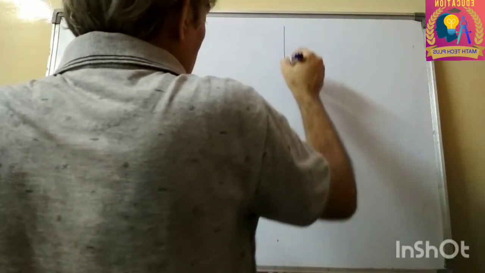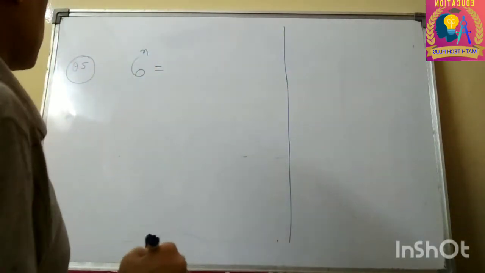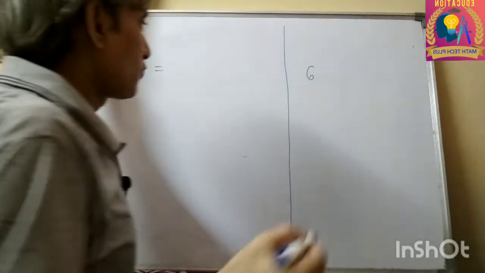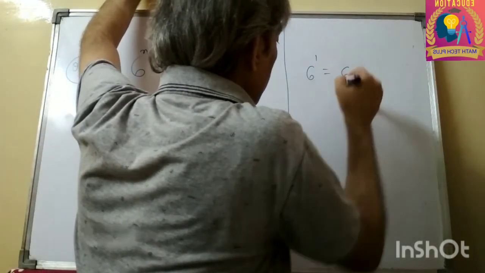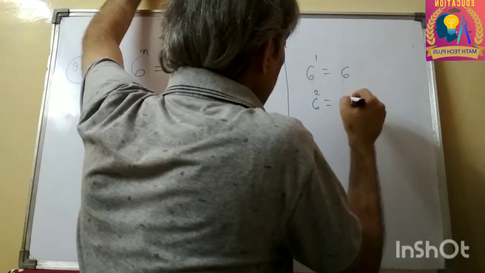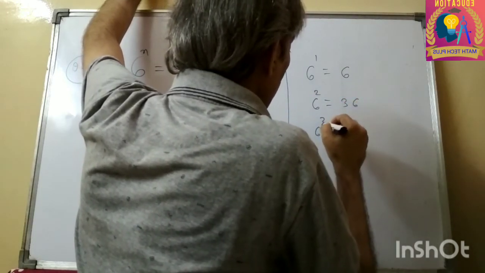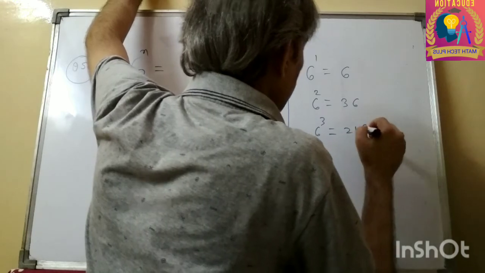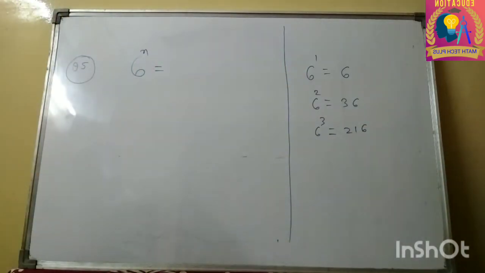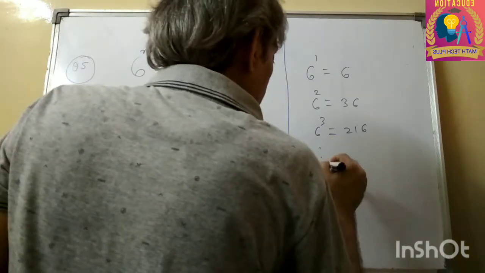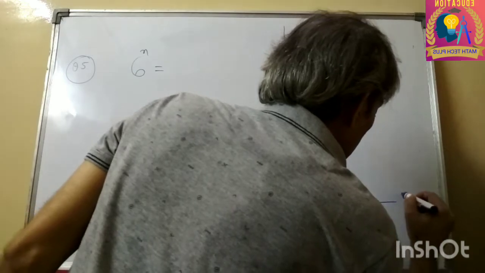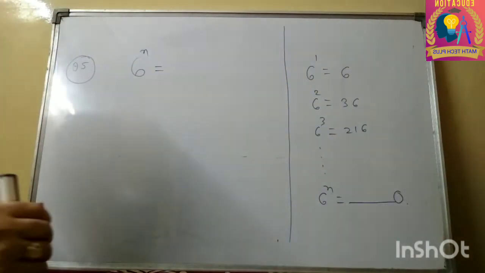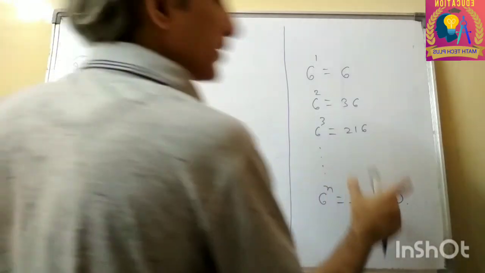Now, in a simple way, what is being asked is: if we take any natural number power of 6, let's say 6 raised to the power 1, we are getting 6. 6 square, we are getting 36. 6 cube, we are getting 216. So in this way, if we take any power, can we get 0 in the last digit of this number? Can we get 0? The question is this.